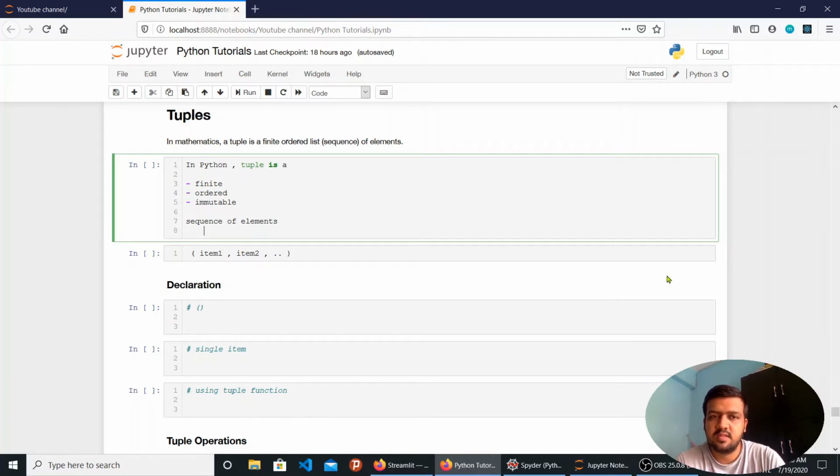These three terms are self-explanatory towards the Python tuple concept. Finite means there is a limited amount of items that we can store. Limited in terms of what we can count. It's not like we can only store 1,000 elements; it is however many we can count. Ordered means that all the items are in some order and we can fetch them using that order. And immutable is what makes it different from the list.